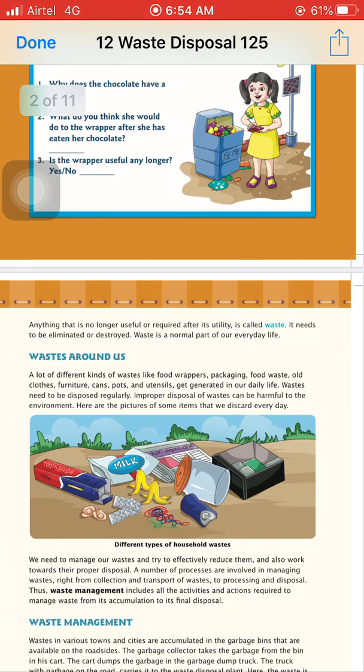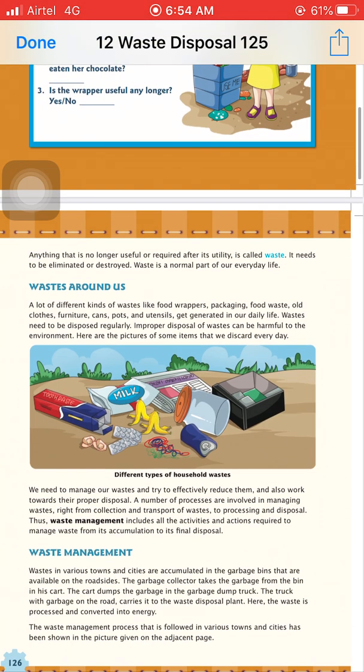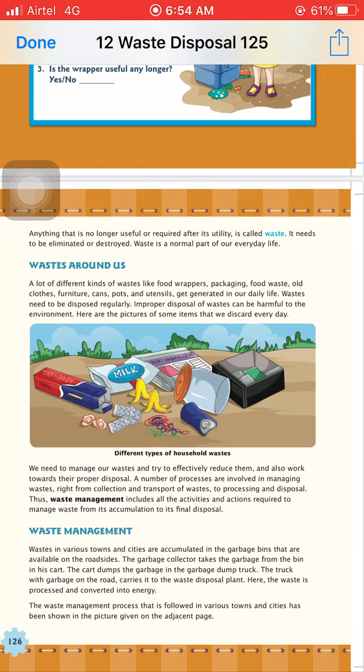So firstly, what is the definition of waste? Anything that is no longer useful or required after its utility. It means the things that are not in use for a long period of time are known as waste. Okay, so we can eliminate or destroy the waste in a proper way to reduce pollution. Next one is wastes that are present in our surroundings.